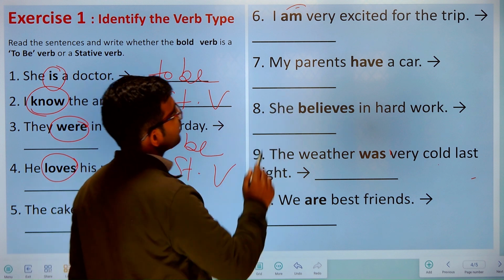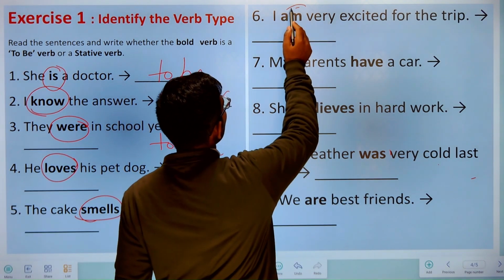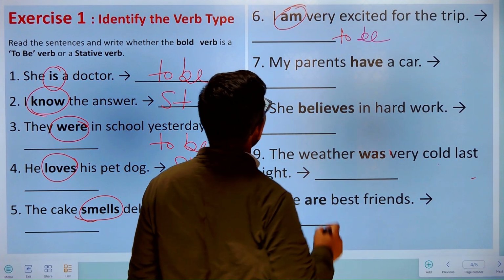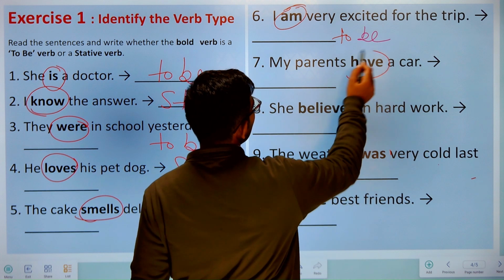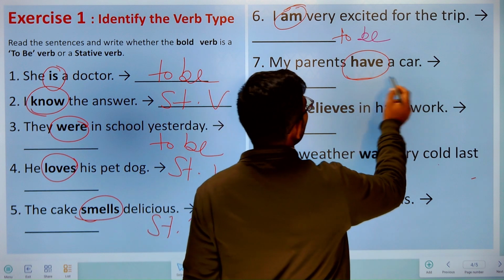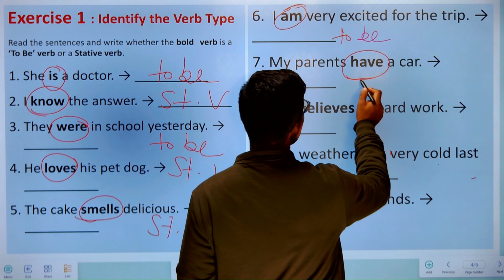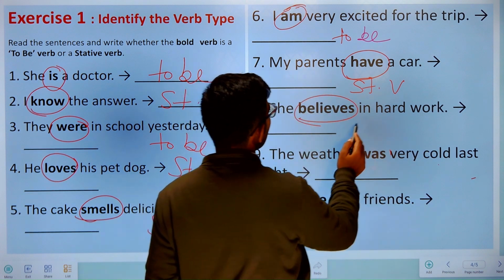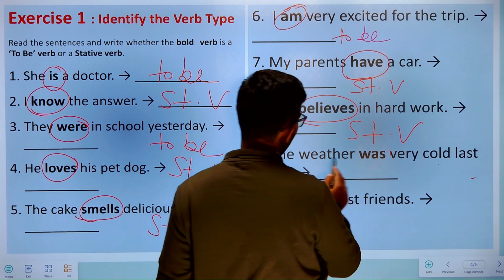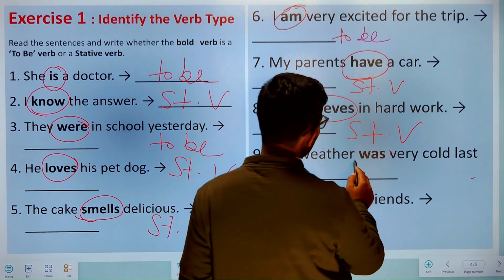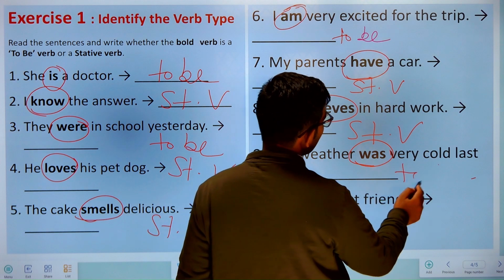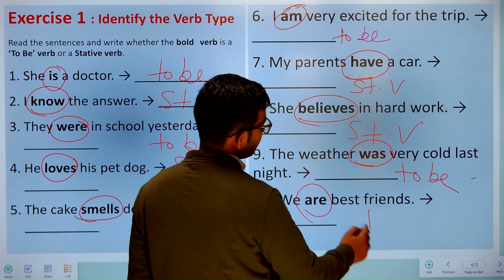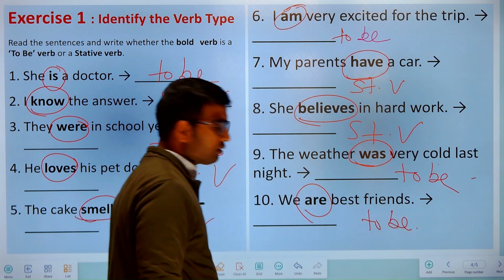And "I am very excited for the trip." Here the verb am is a present to be verb. And "my parents have a car." Here the verb have, again it's a stative verb. And "she believes in hard work." Believes, stative verb. "The weather was very cold last night," so was is a past to be verb. "We are best friends," so are is a present to be verb, right?